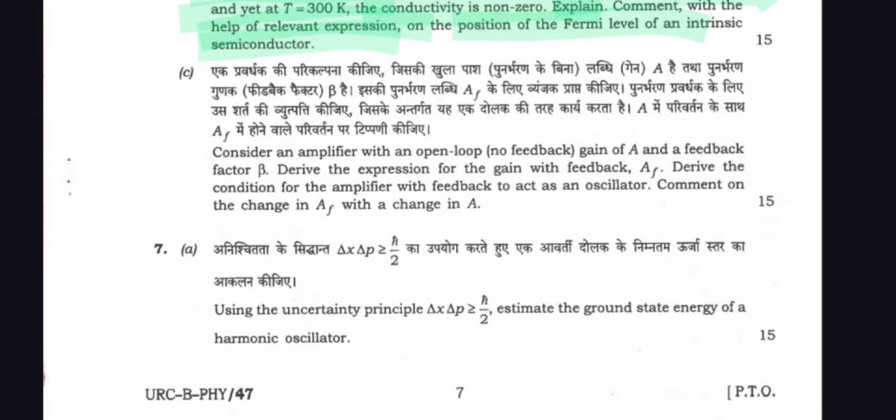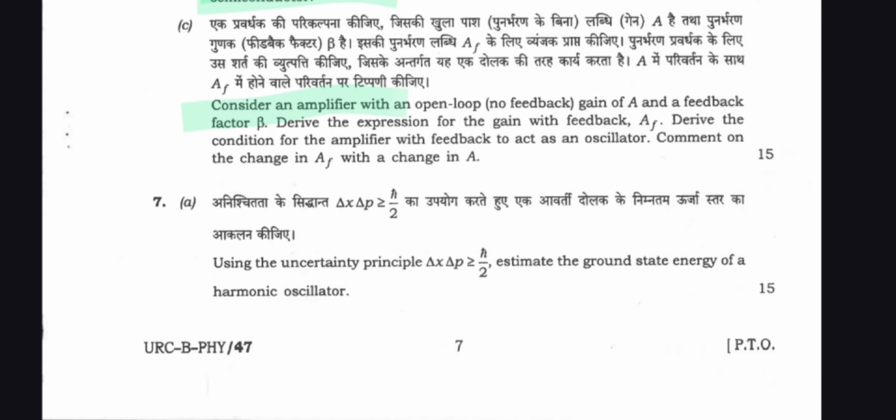And question C is here. Consider an amplifier with an open loop, no feedback, gain of A and a feedback factor beta. Derive the expression for the gain with feedback, AF. Derive the condition for the amplifier with feedback to act as an oscillator. Comment on the change of AF with a change in A.